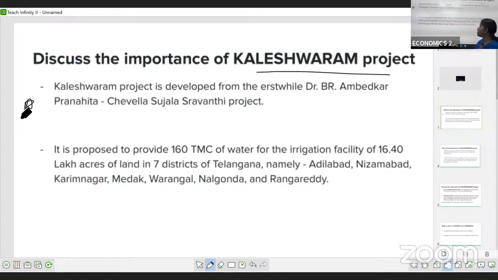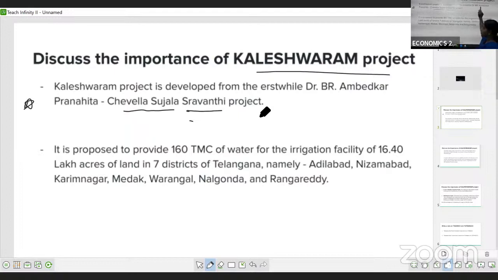Kaleshwaram project is developed from the erstwhile Dr. B.R. Ambedkar Pranahita Chevella Srujala Sravanti project.